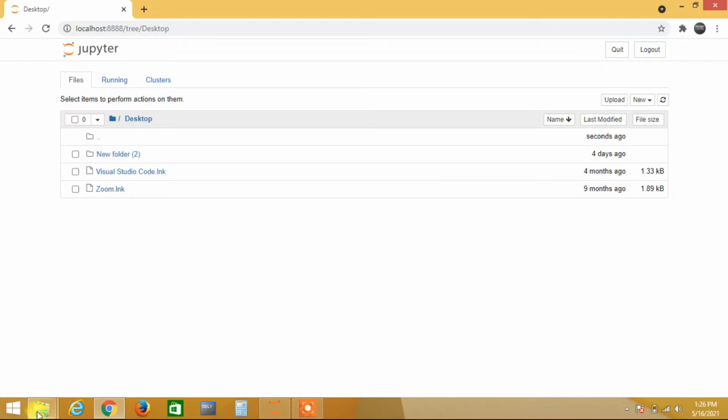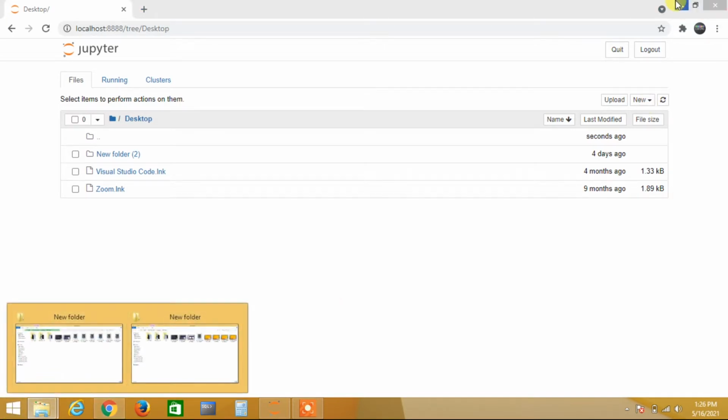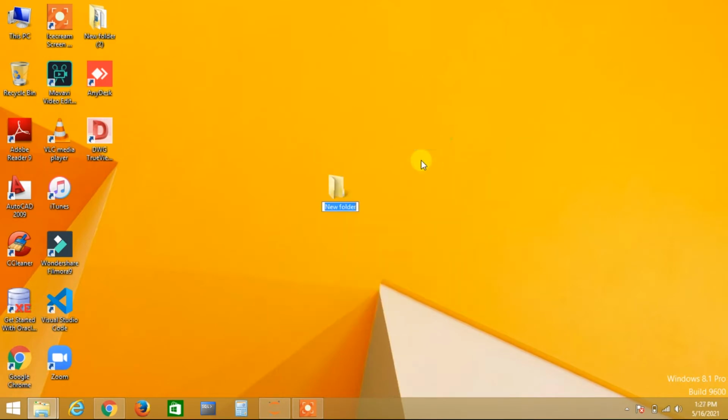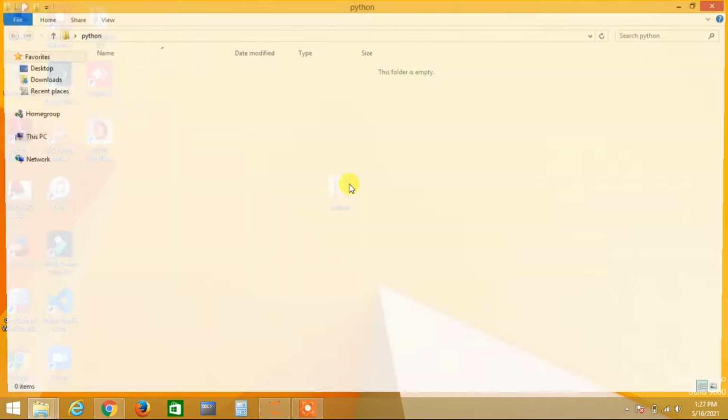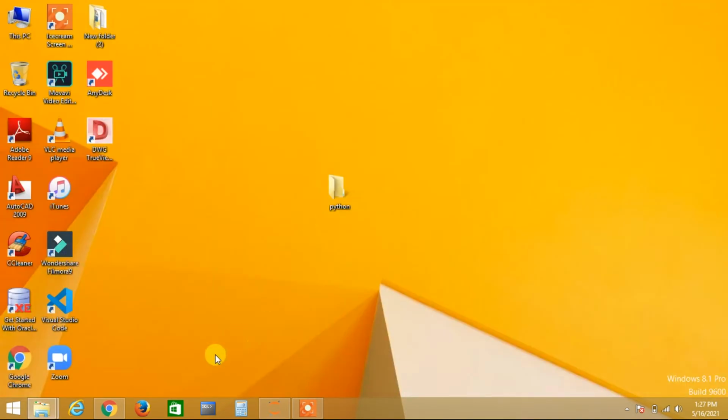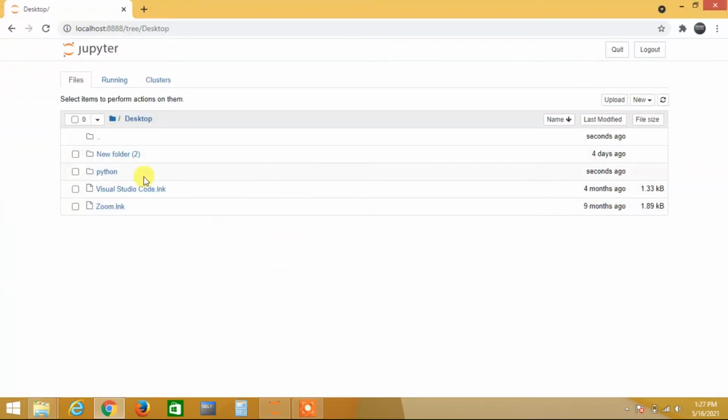See, I'm going to the desktop. See, I'm creating a new folder here, Python. See, this is my folder, where I am going to store all the files which I am going to make. So you also need to create a folder like this. If you open this folder, there is nothing, no files inside, right? Then close this, then go here. When I created our folder on the desktop, I can see that folder here.